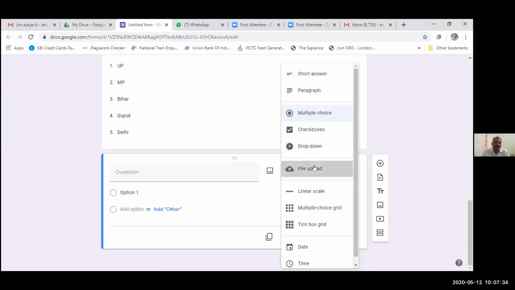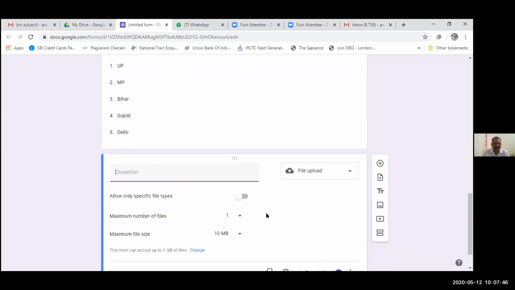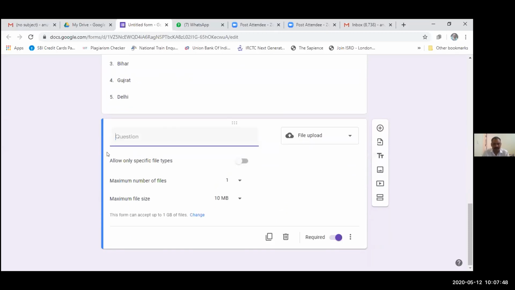Now I am adding another question that is of file upload. Okay, so in the file upload, Google will ask that only share the content with the people you trust. So just click on continue, just a precautionary measure taken by Google. So upload your photograph. Now this is a file upload type.